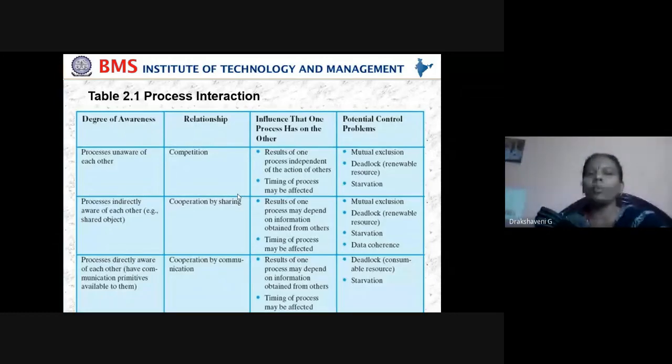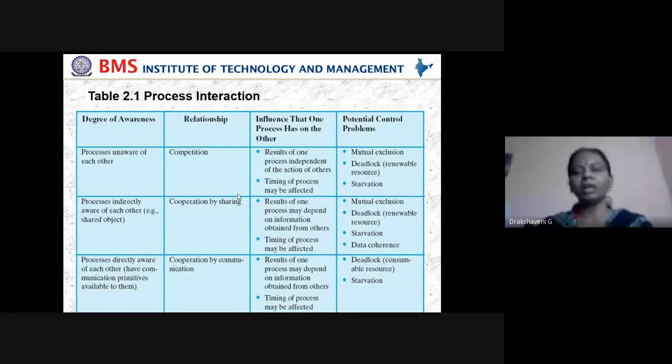Then, the influence that one process has on the other. Suppose you both are friends: if one friend is not coming, the other friend will also not come to class. If both are enemies, if one is not coming, the other one will definitely come. That is the influence of one on the other. Then potential control problems. Because you are friends, you say to your friend, please come, both of us will listen. Based on the relationship, you can control the problems.